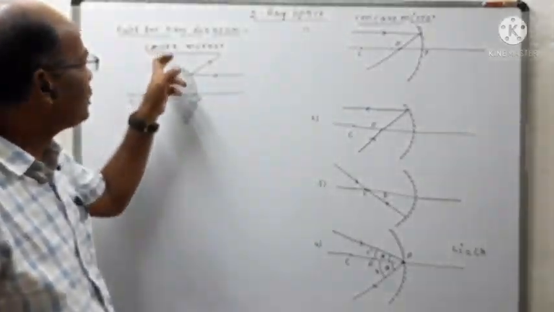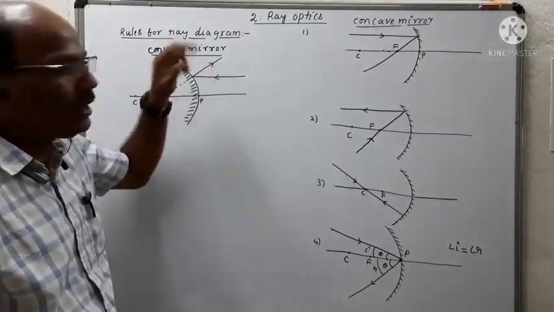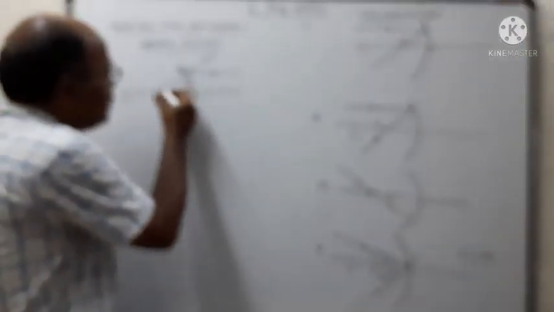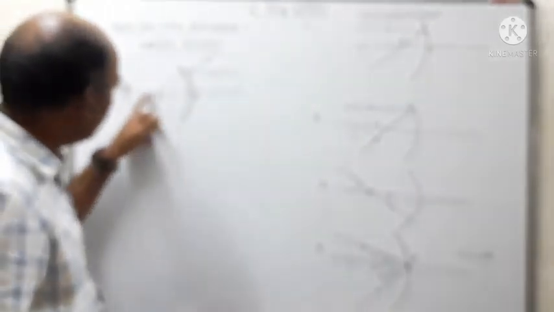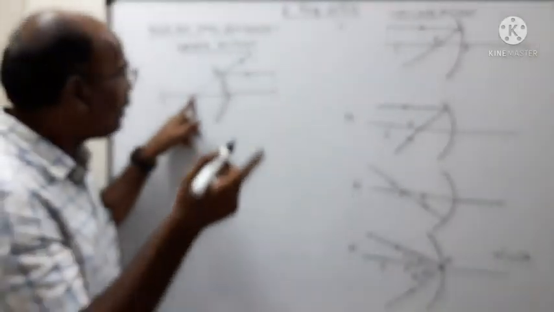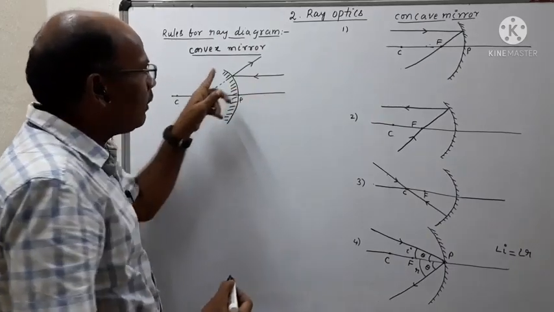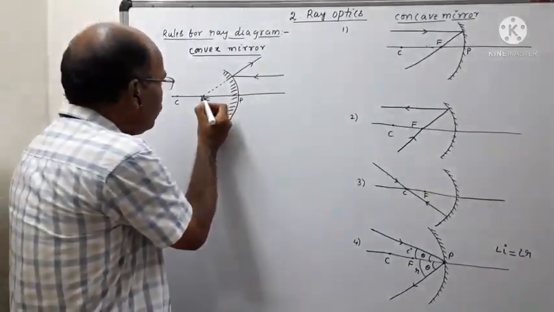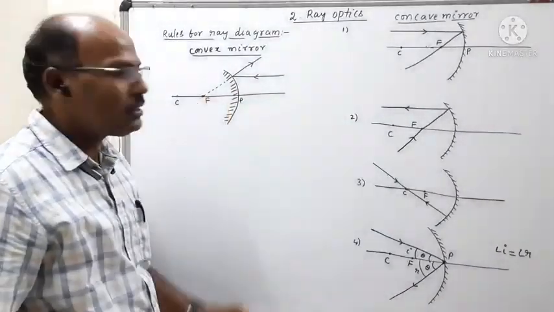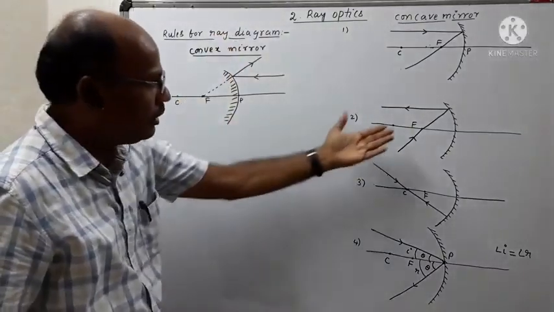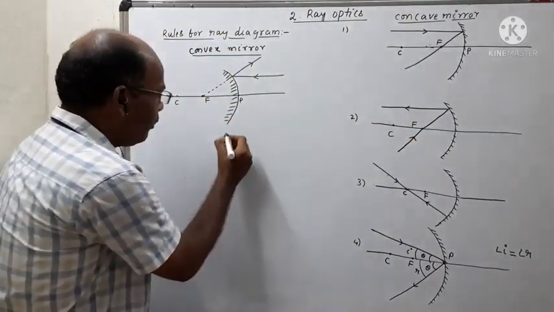That point is called the principal focus in the case of a convex mirror. Here we are observing that this light ray appears to be moving from this point after reflection. So this is called the reflected ray which is passing through the principal focus in the case of a convex mirror. Coming to the second one.